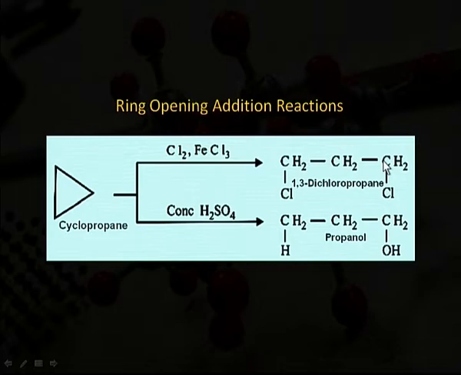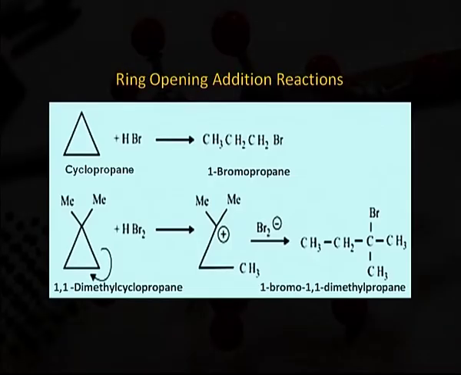So, the name of this compound is 1,3-dichloropropane, and when cyclopropane reacts with H2SO4, we further see that the ring is opening, and this cyclopropane is converting into propanol. In another addition reaction, we react cyclopropane with concentrated HBr and get 1-bromopropane.